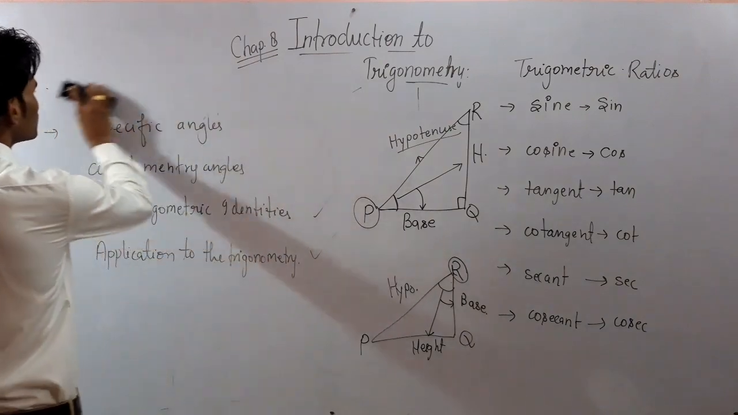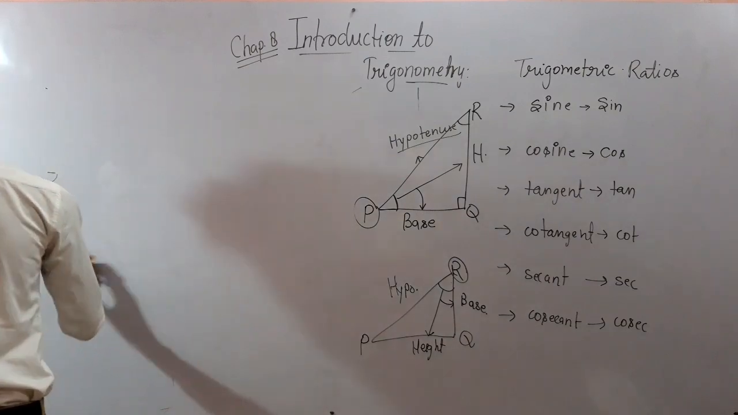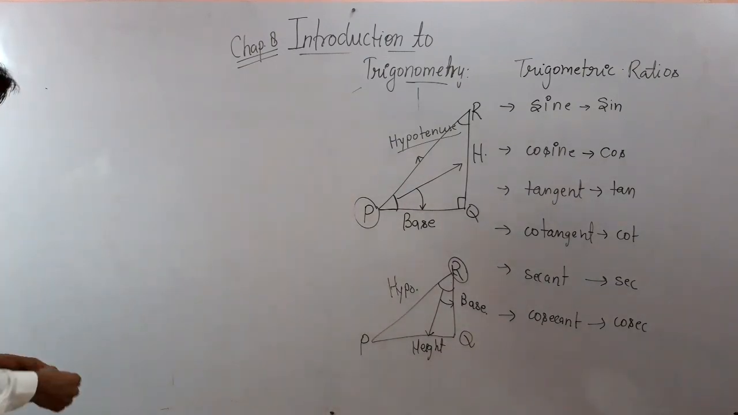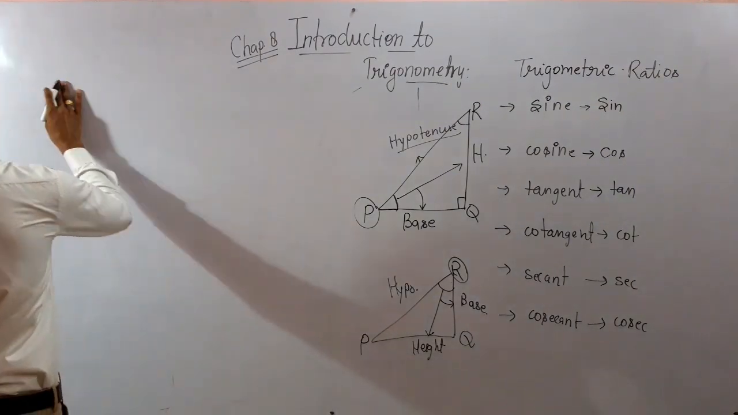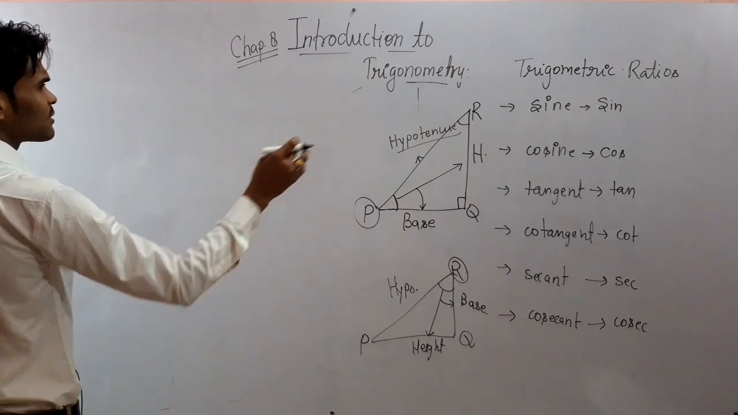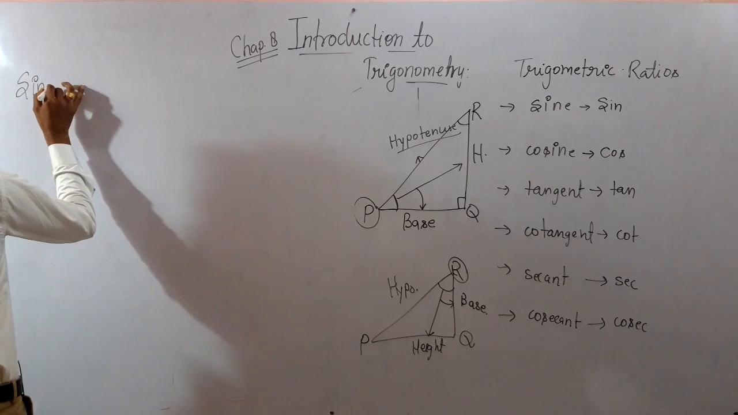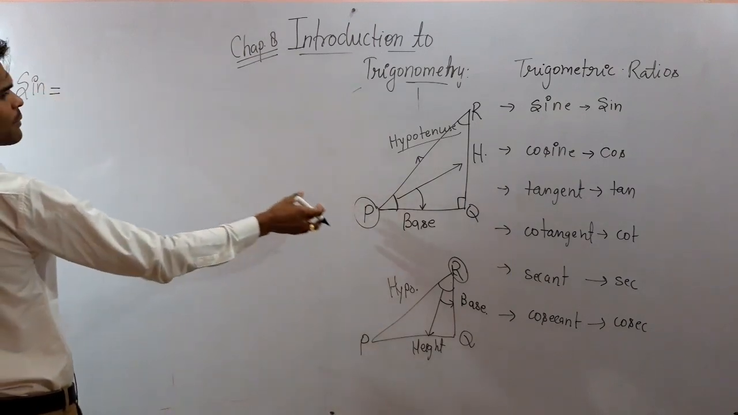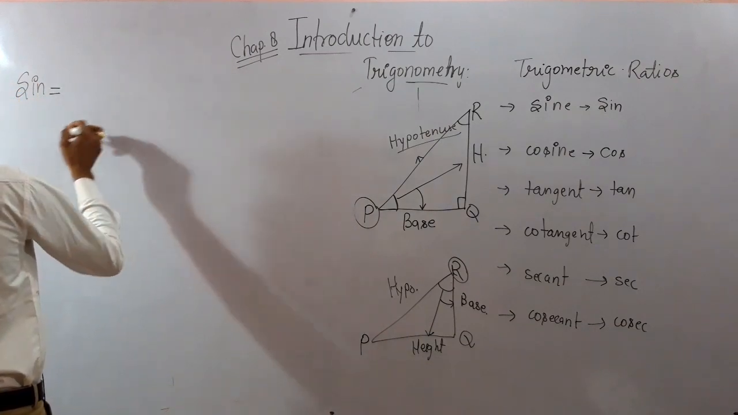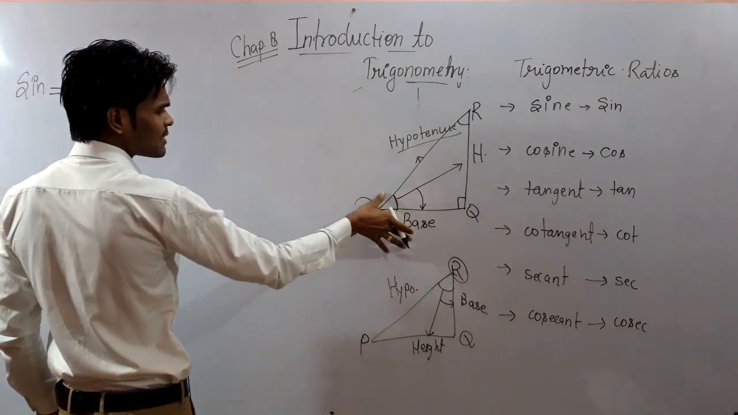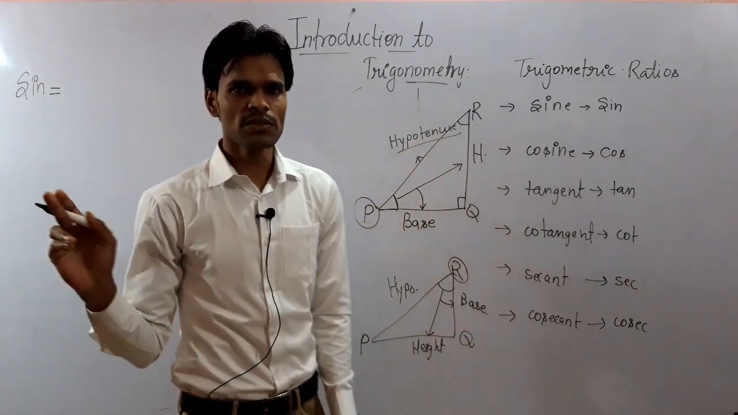So I have told you the introduction. Now we will come to the next topic, which is the ratios of all the trigonometric ratios. See here, first of all I have written sine. If we consider this triangle, let this be triangle PQR. Firstly, I want to give you all the trigonometric ratios with respect to the sides.